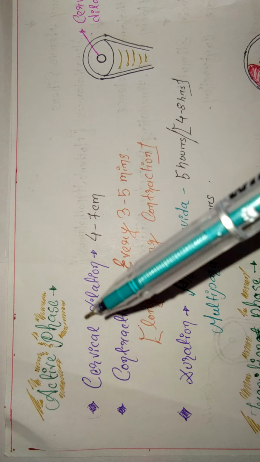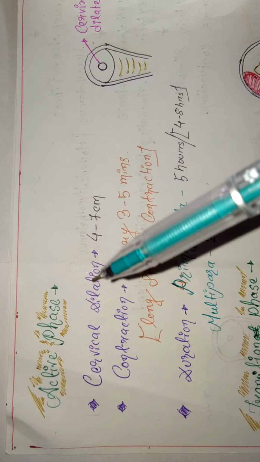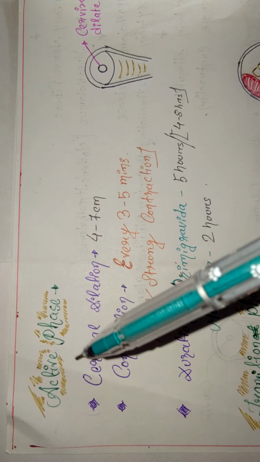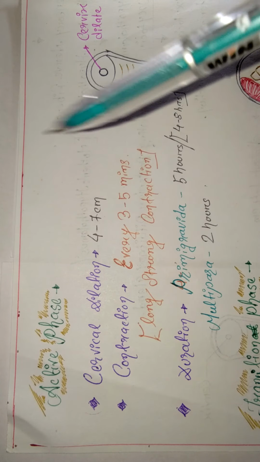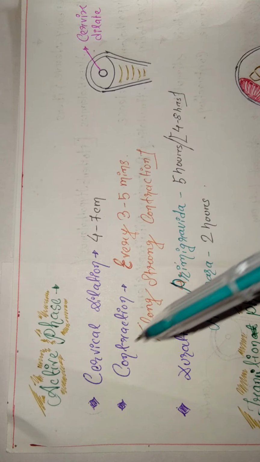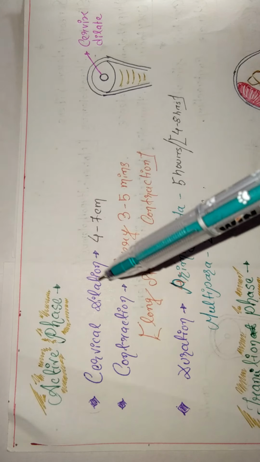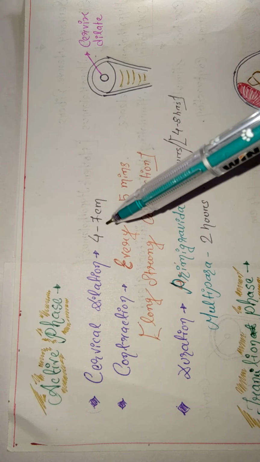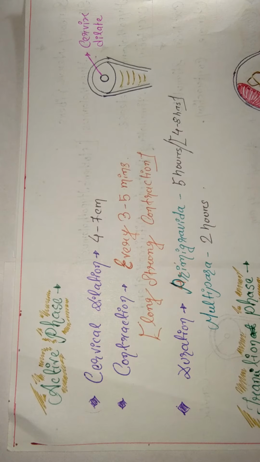Today we will continue the rest of the stages of labor. We were studying the active phase of the first stage of labor. The first stage has three phases: latent, active and transition. We have studied till the active phase, where the cervical dilatation is 4 to 7 centimeters. Now we will talk about the transition phase.